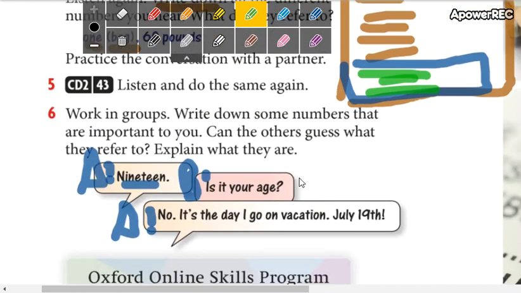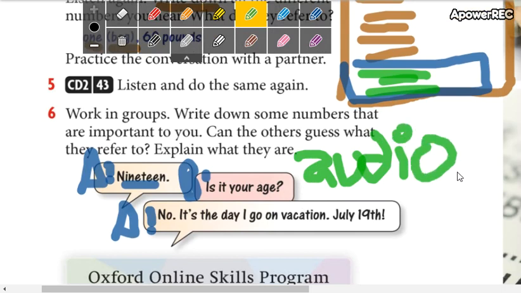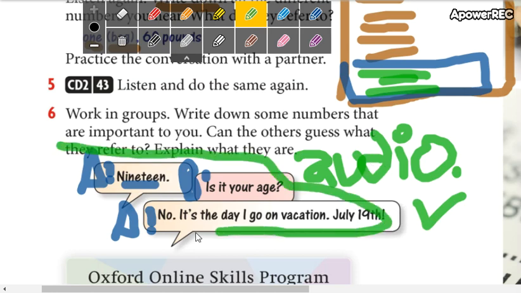So don't forget, if you're working in pairs, if you're working alone, you are going to send me an audio. Me envían un audio, si trabajan solos, explicando un número. ¿A qué se refiere? For example, I say 50. This is the number of bottles of soda that I have drunk this month. So you say a number and then you explain it if you work alone. If you work in pairs, you create a small conversation of 3 lines and you add this conversation here. So audio or conversation, alone or pairs.